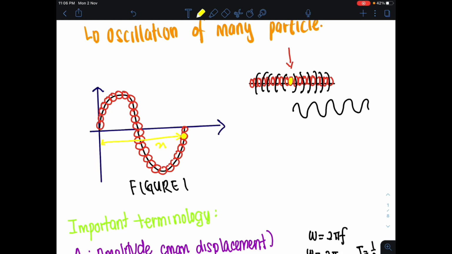This is what we call the x, the distance of the particle from the origin. It can be any particle. Dia boleh jadi particle mana-mana pun. Katakan particle sini pun tak ada masalah. So ini adalah jarak dia daripada origin itu.